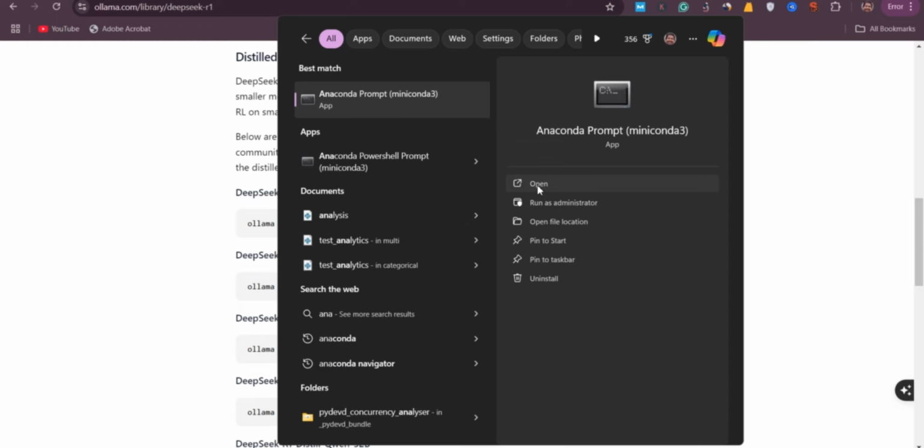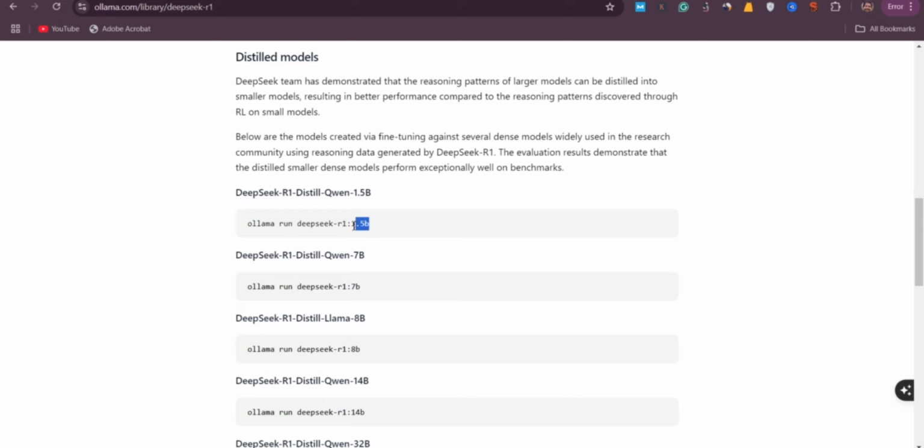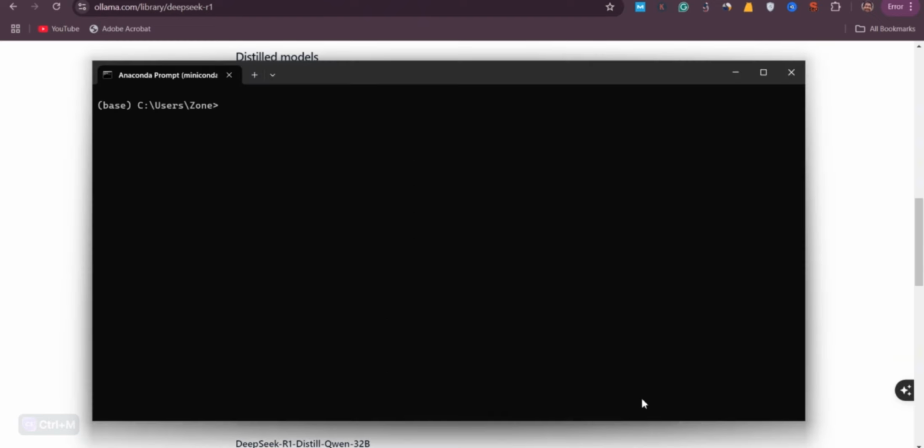Just click on open, and you will see that this is the command shell. Now you have to copy this line, ollama run deepseek-r1:1.5b, then just paste it and press enter.